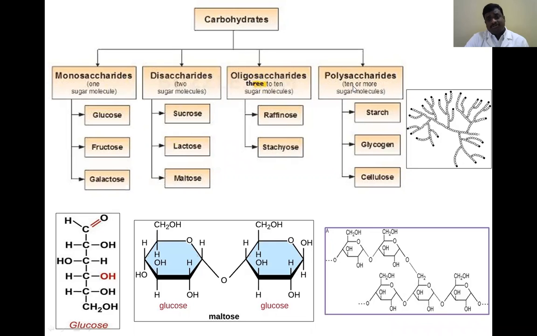Polysaccharides are again subdivided into homopolysaccharides and heteropolysaccharides. I will tell you in that polysaccharide explanation. Okay. So this is the structural formula of a polysaccharide. It is having many more than 10 monosaccharide units combined together that produces polysaccharides. So this is about classification.